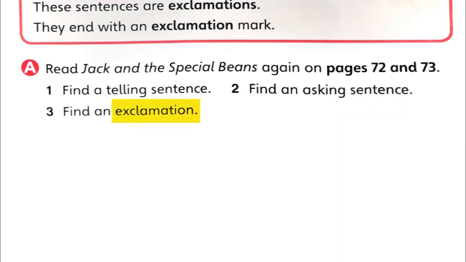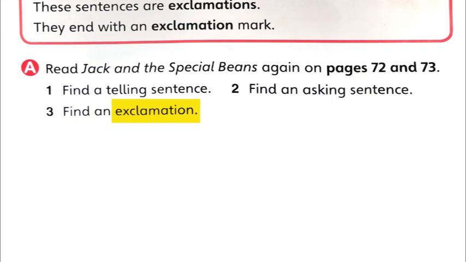Then find a sentence with an exclamation. That also I can see. That also there are many. So okay, I'll just give an example in the first scene. Sell Daisy the cow! That sentence has an exclamation mark.